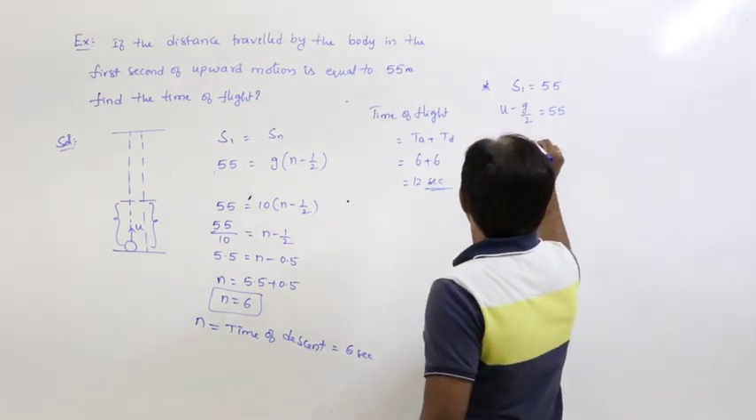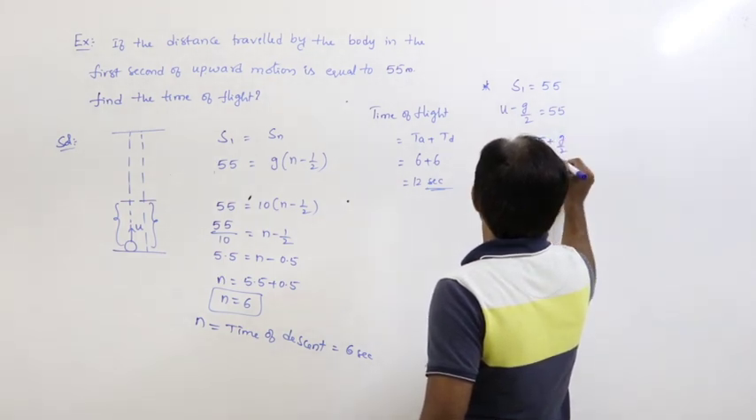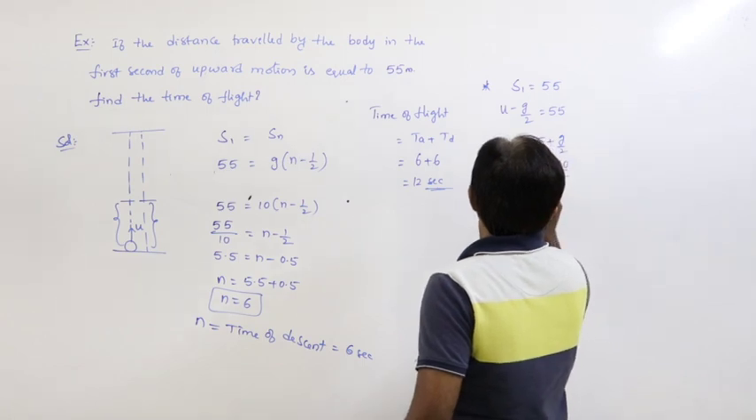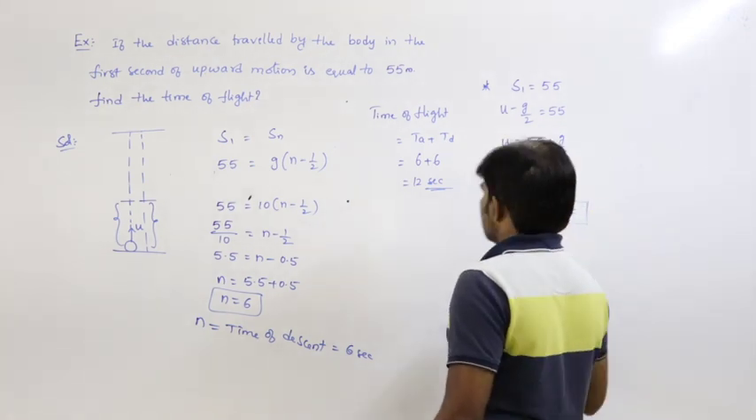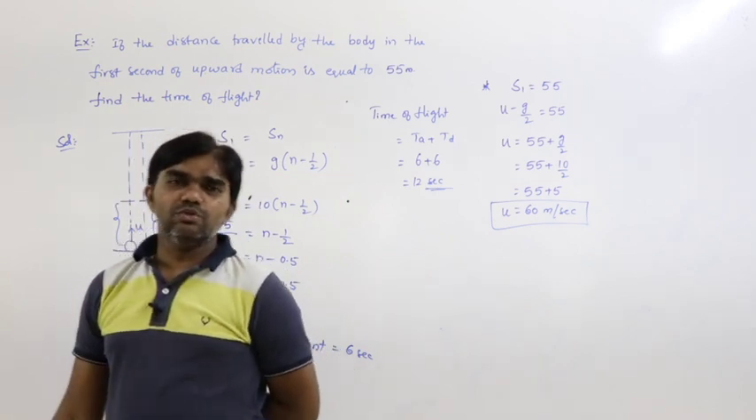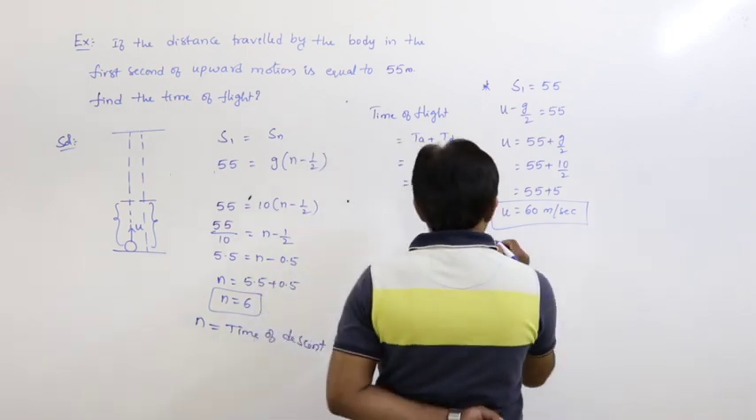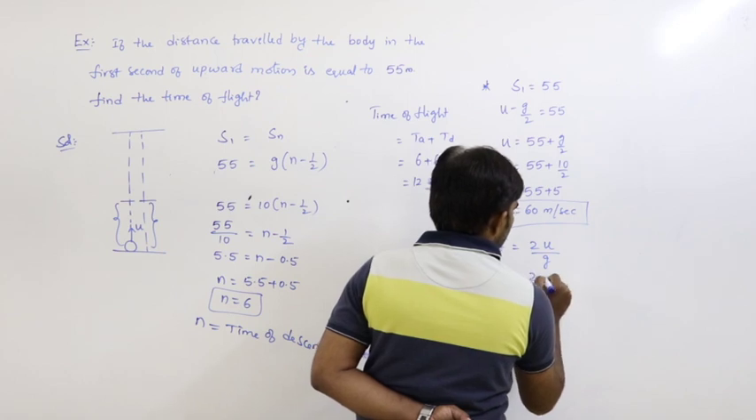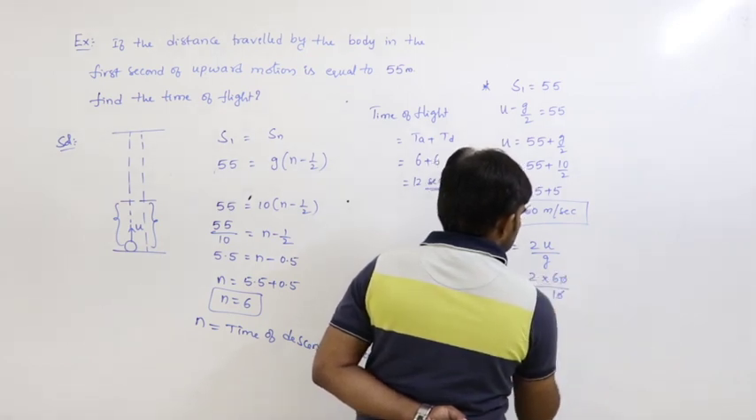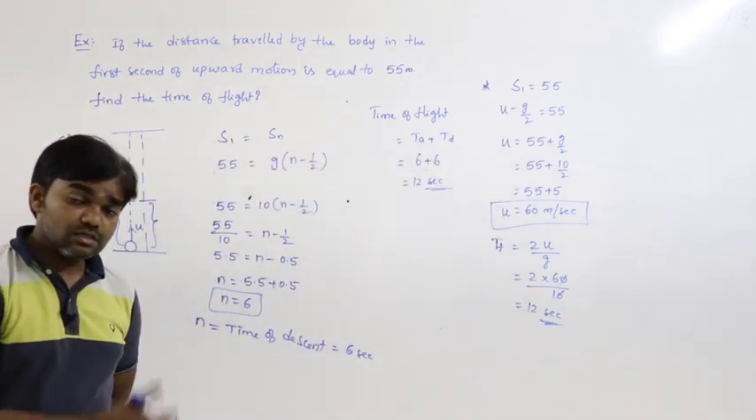So u is equal to 55 plus g by 2, that is 55 plus g is 10, by 2. So that is 55 plus 5, that is equal to 60 meters per second. Velocity of projection is equal to 60 meters per second. That we can get. So the time of flight formula is 2u by g. u is 60, g is 10, 12 seconds. That is also one method.